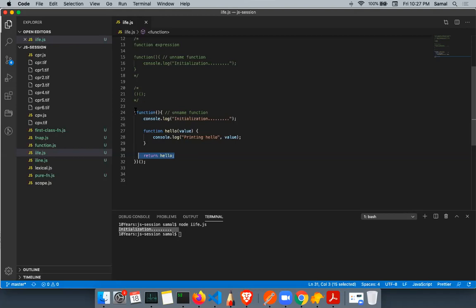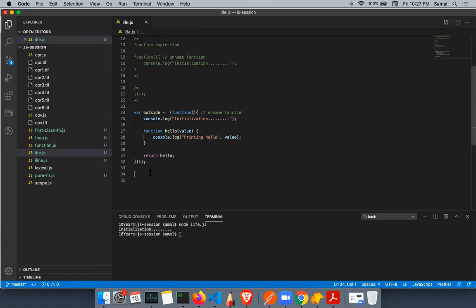So I can assign this to a variable. We'll say outside. Now what really happens here? Outside is not referring to this function, but instead to the hello function.